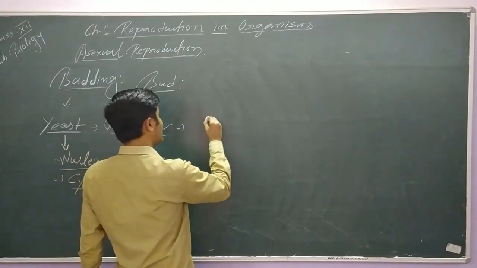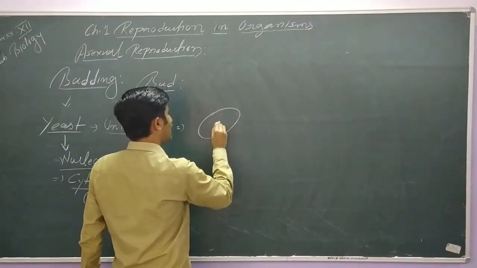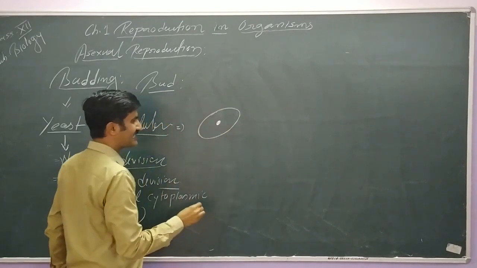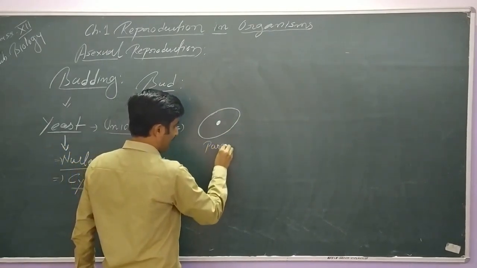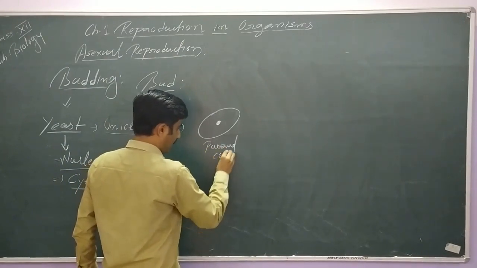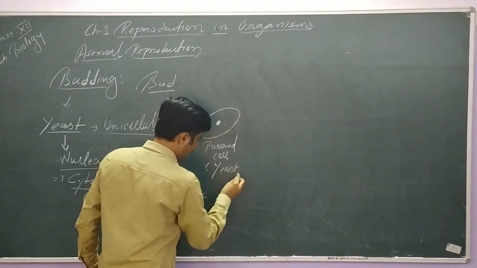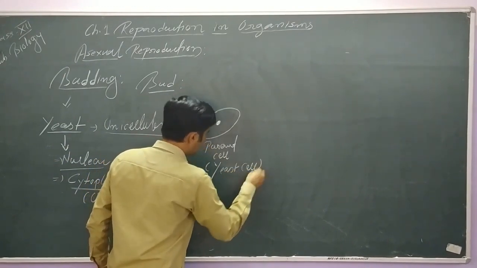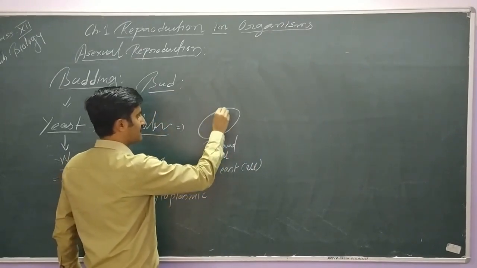So all of you know yeast is a unicellular fungus, Saccharomyces. The scientific name is Saccharomyces. This is the parent cell, or the yeast cell. This parent cell has a prominent nucleus.